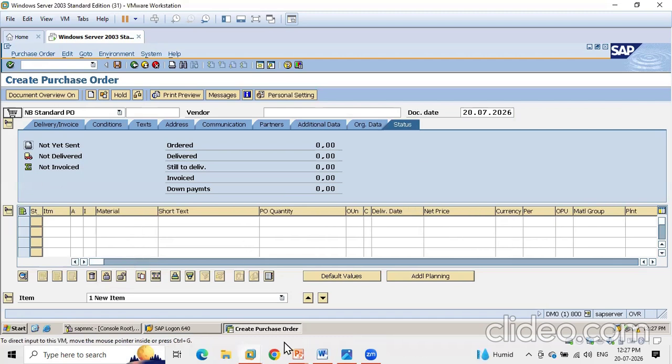So Sandy, the same T codes will remain for every product and service. Okay. What I have told, /n, will erase this screen and go to the home screen, and whatever T code you have entered, it will take you to that transaction. So I will take /n. So this is the home screen.